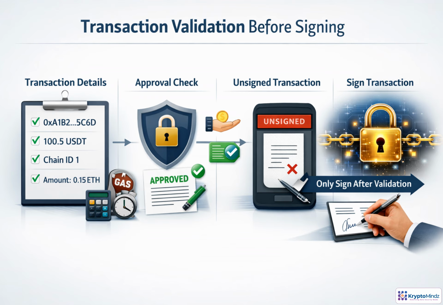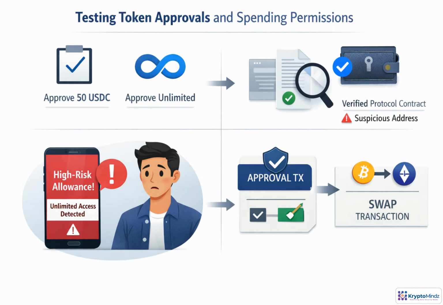Treat every prepared transaction as untrusted output until it proves it matches intent. Check the recipient, token, amount, decimals, and chain ID. Then verify gas, nonce, deadline, slippage, and transaction type. For approvals, swaps, transfers, escrow deposits, and contract calls, confirm the required permission state first. Most importantly, the transaction should remain unsigned until every validation and user approval has passed. Signing is the point of no easy return.